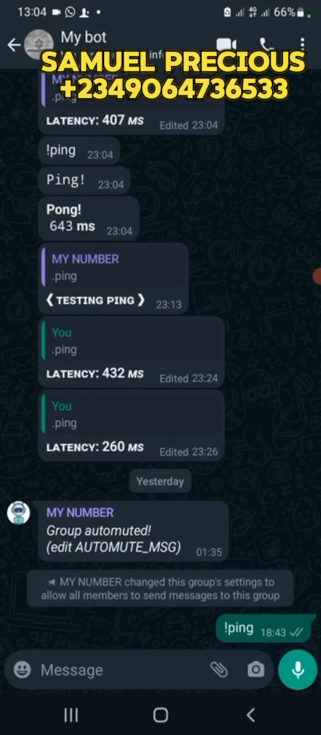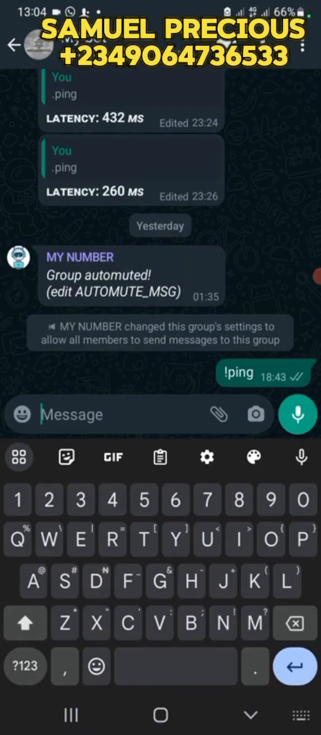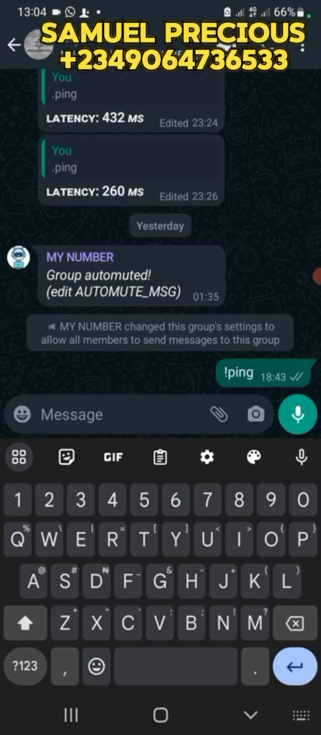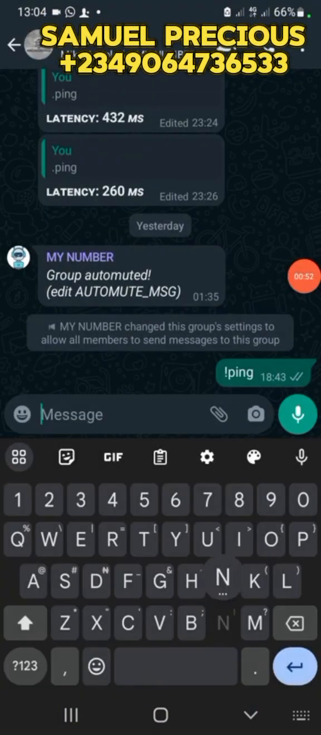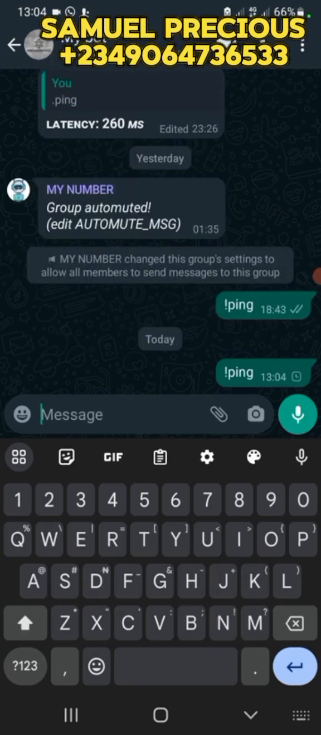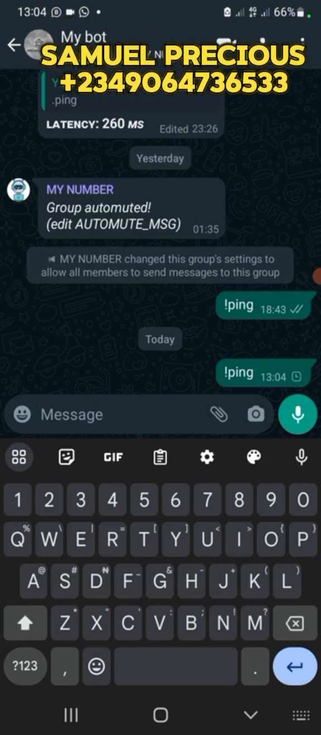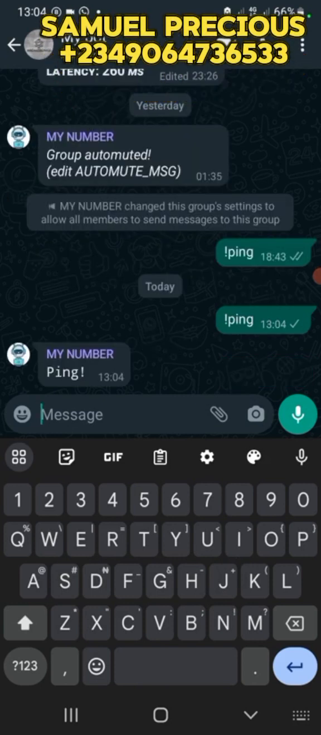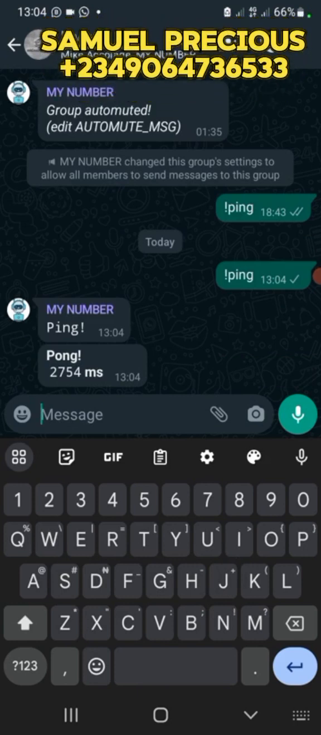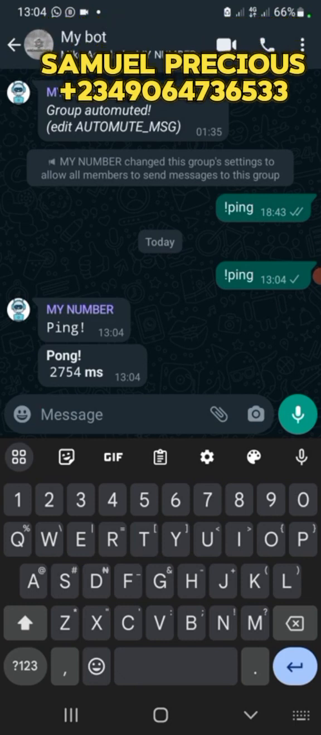Here you can check out the features, because most of the features of the bot work with groups. So you can always test it out here. Let's go: ping. Immediately the message sends, you see your pong. Can you see my number? That's the number I use as the bot. So I'm controlling it from WhatsApp Business itself; I don't want to be going to the other WhatsApp.